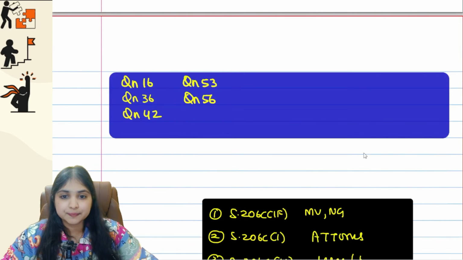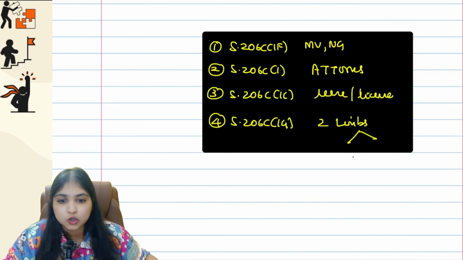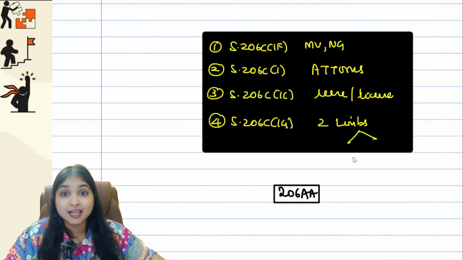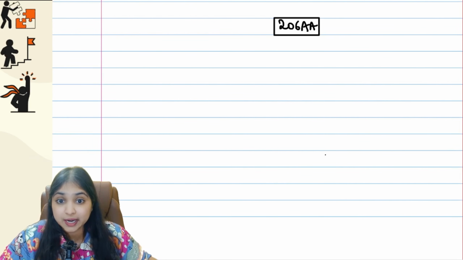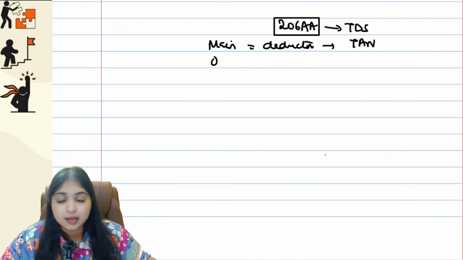Okay, now listen. Do you remember in TDS we had something called as 206AA? In case you have forgotten, let me remind you. In 206AA we had learned this. By the way, this was relating to TDS. So here we had learned that the main person in TDS is a deductor. Deductor's TAN number is required. The other person is the deductee.